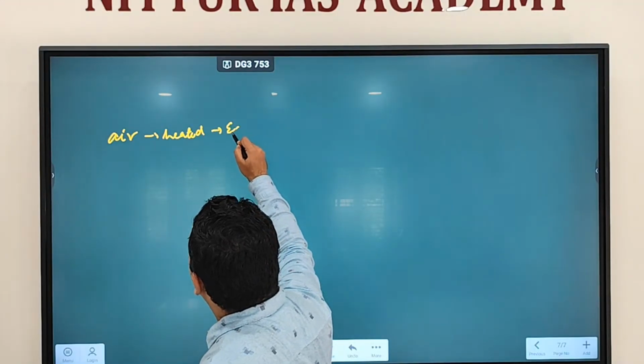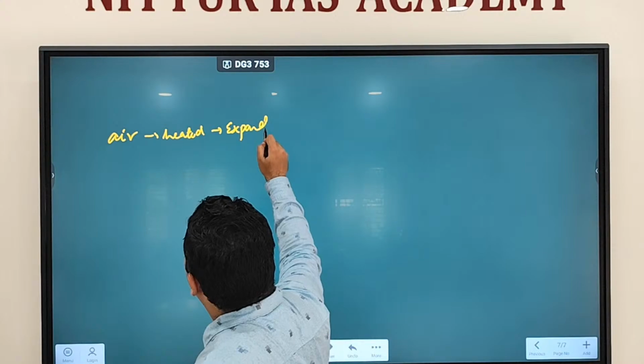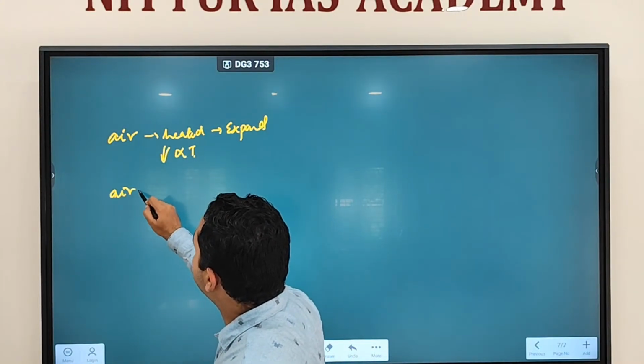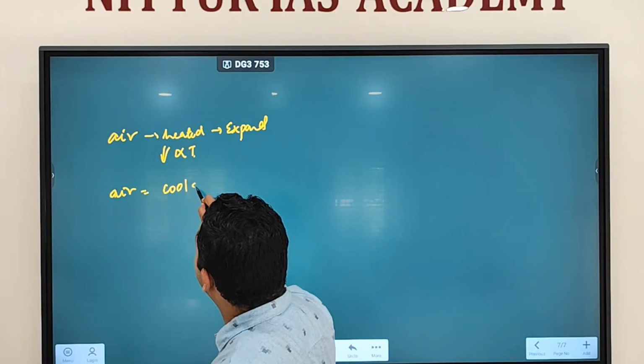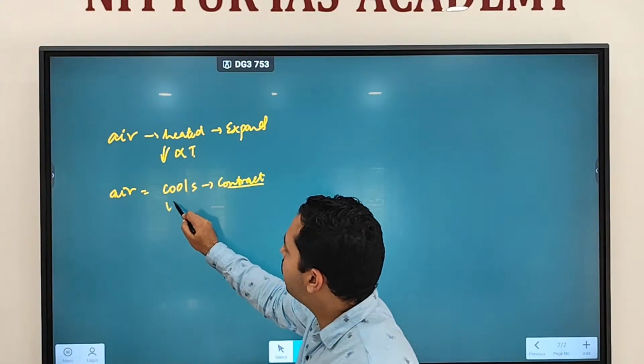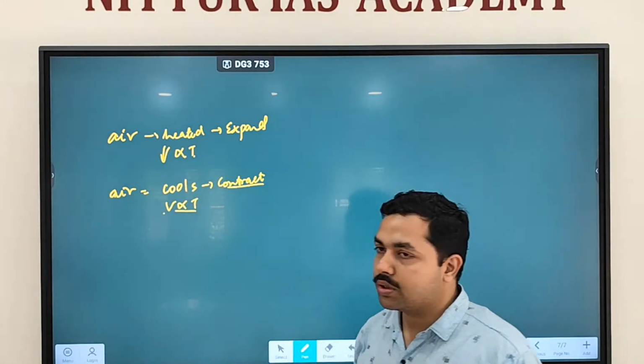What will happen? It will expand. Why? Because we discussed volume is directly proportional to what? Temperature. And when air cools down, what will happen? It will contract, because volume again is directly proportional to temperature.